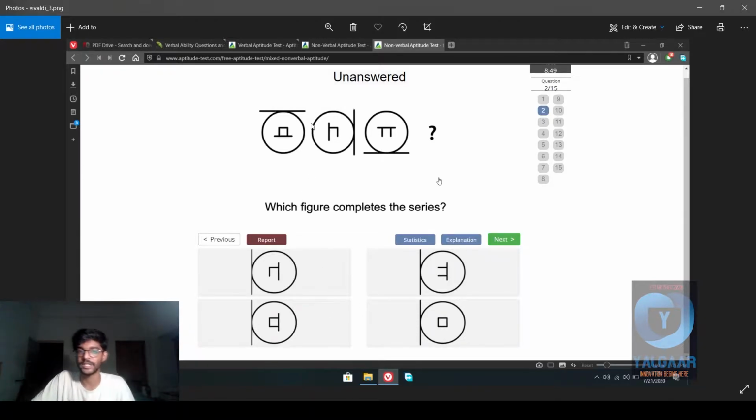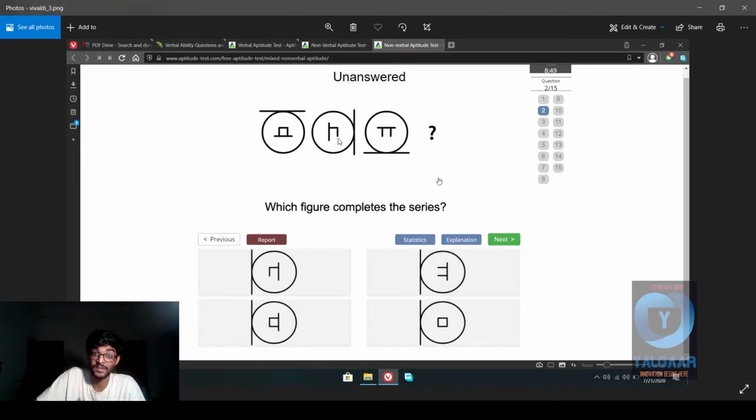Now let's move on to the next one. The circle is moving clockwise. The figure is also moving clockwise with the circle. I don't think it's really hard to notice there is a line that suddenly disappears. When it moves clockwise, one of the lines over here disappears.